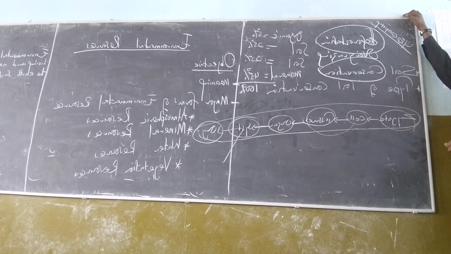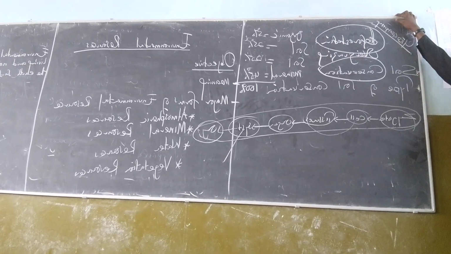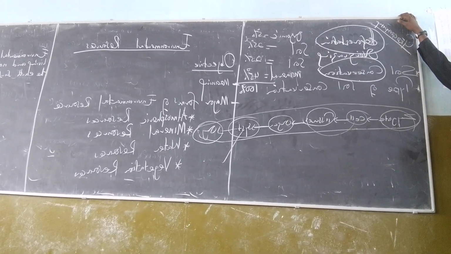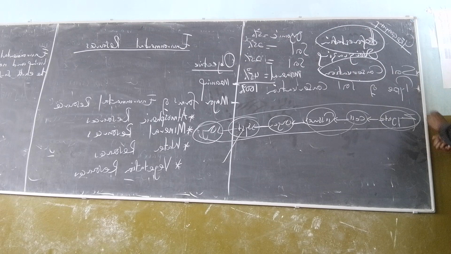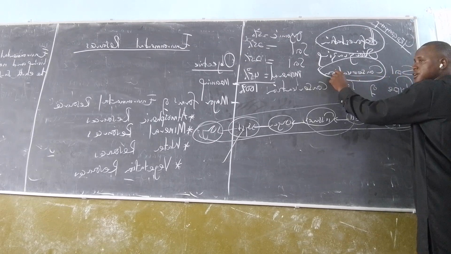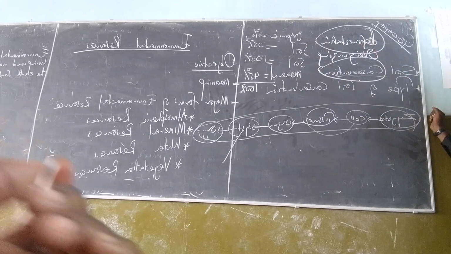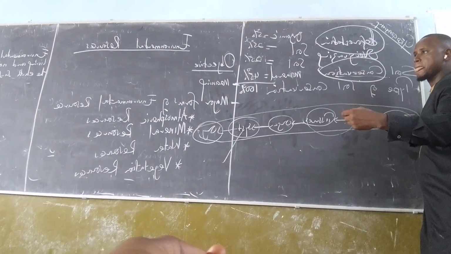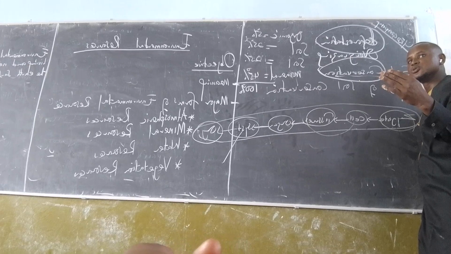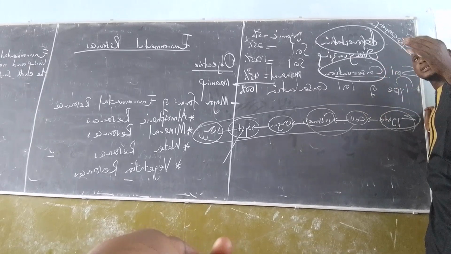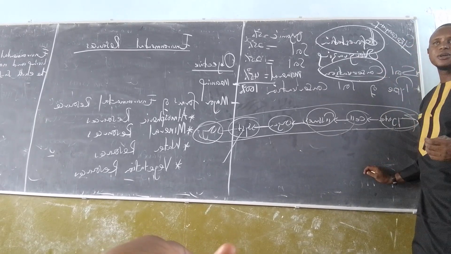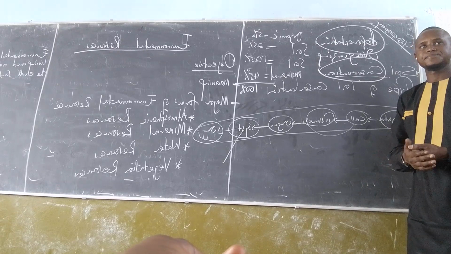What are the harmful effects of man on the soil? What do we do on the soil that will make the soil lose nutrients, to deplete the soil and stuff like that?